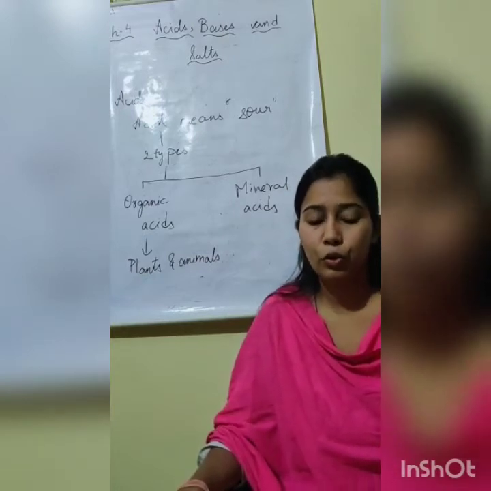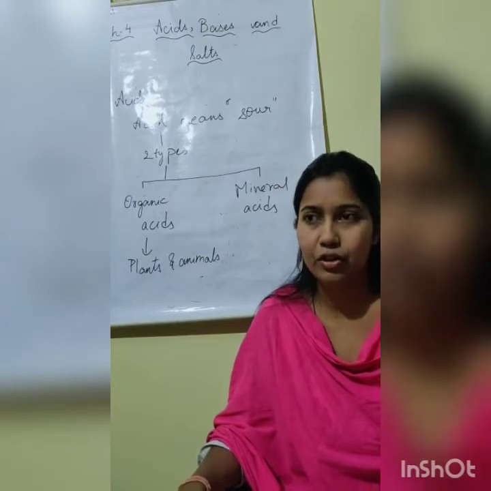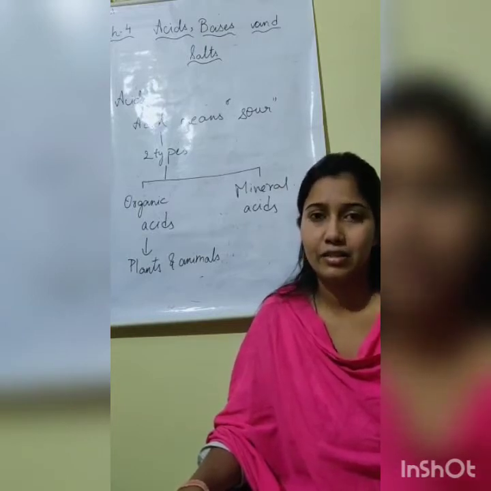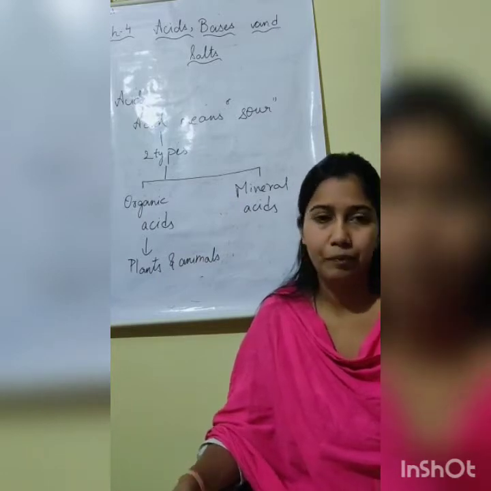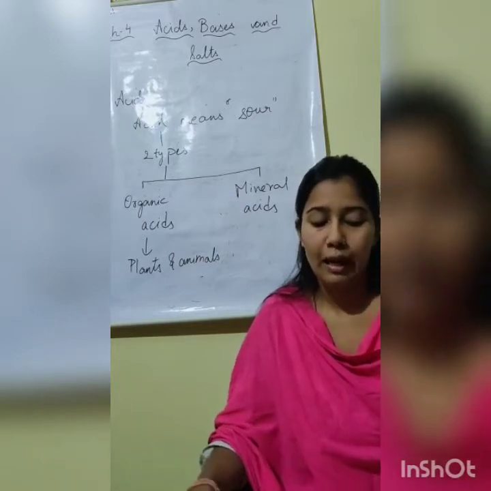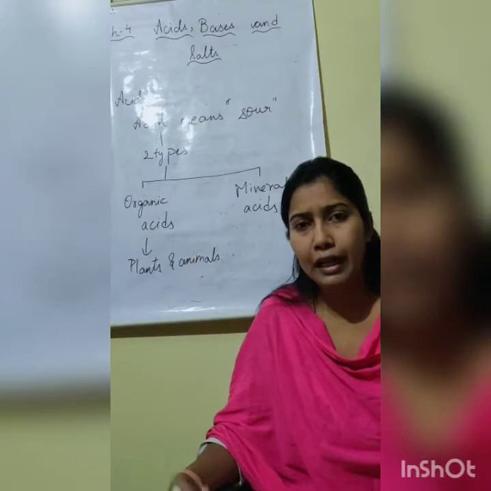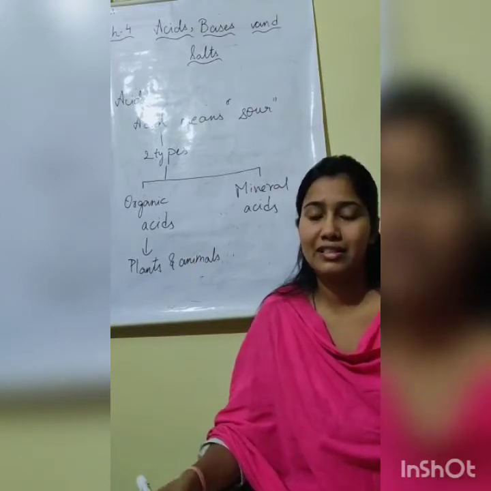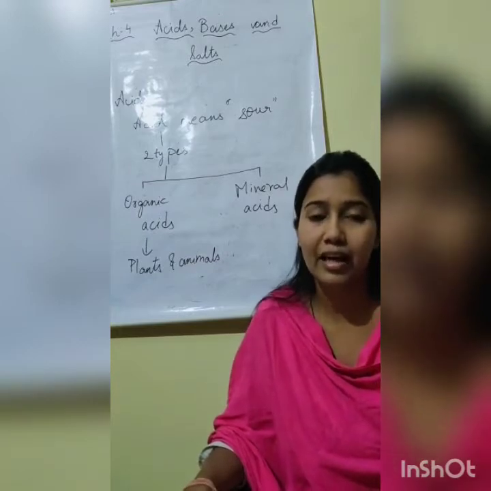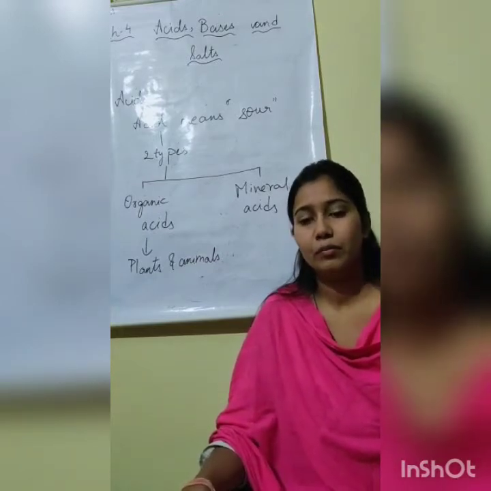Those things that are sour in nature contain acids. For example, vinegar, tomato, apple, lemon. These are acidic substances and they are sour in taste.